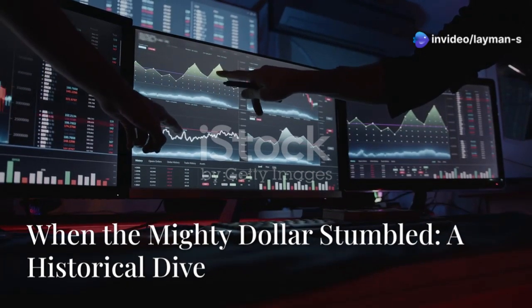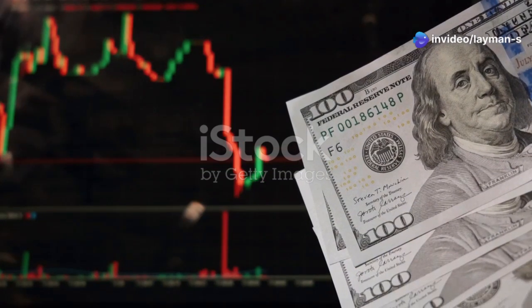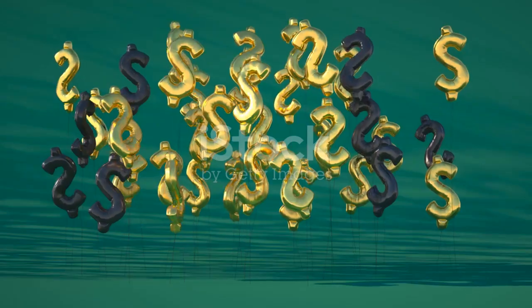Hey there, fellow economists. Today we're diving into the roller coaster ride of the US dollar, pinpointing key moments of weakness throughout history. Let's get started.